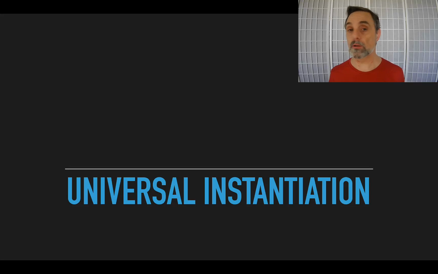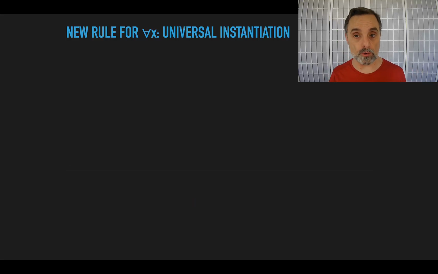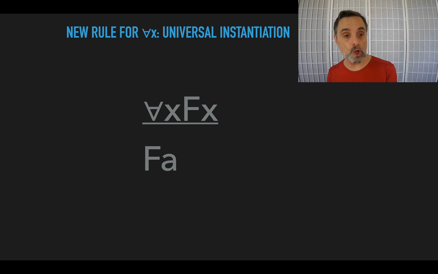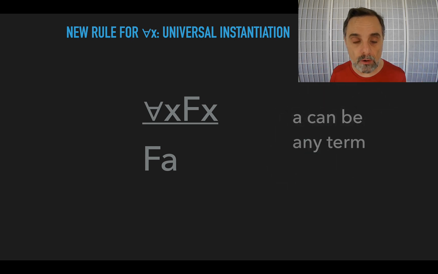In this video, we're going to learn a new inference rule called universal instantiation. It's the new rule for our universal quantifier. Basically what it says is if you have a universal quantification, then you can take the initial quantifier off, and you can take off the variable, and then you get to replace that same variable, wherever it occurs, with any term you want. So any little a, little b, little c, little i, little j, little o, little x, little y, little z, any of the little letters, any term whatsoever, and we abbreviate that with UI.